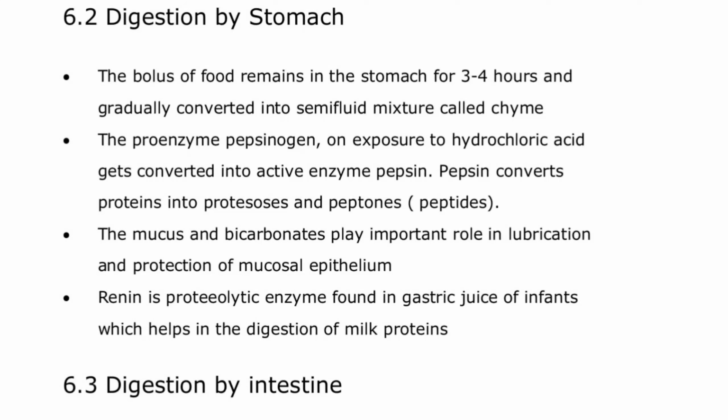Proteoses are saturated with ammonium sulfate, whereas peptones are not saturated with ammonium sulfate at all. Or rather, partially digested proteins are called peptones, or what we call peptides.